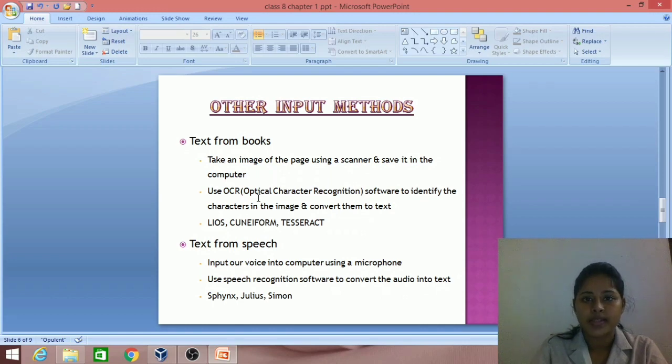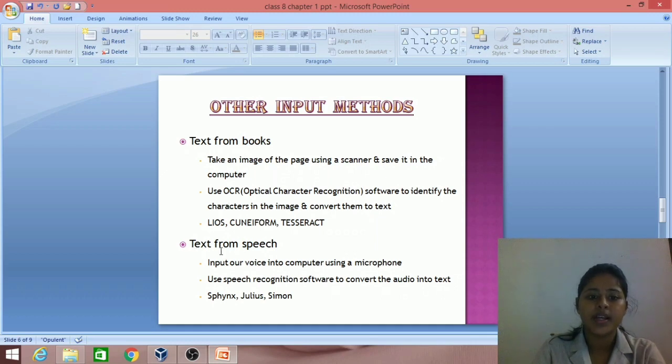There are many softwares, that is optical character recognition software. We can use such software to identify the characters in the image and then convert them into text format.